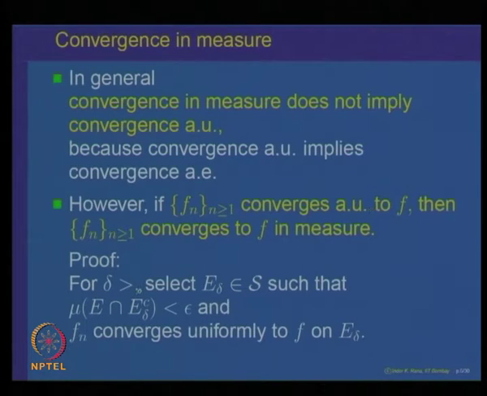So, for every delta we can find a subset. Let us say we are analyzing this on the set E, then the measure of the set outside E delta is small and f n converges uniformly to f on E delta. But what does that mean?